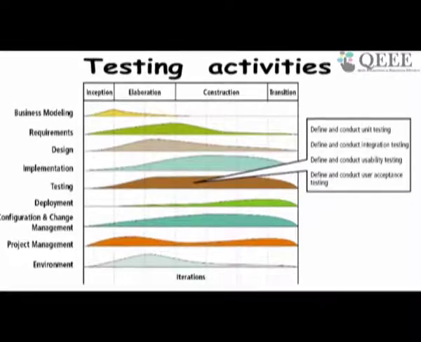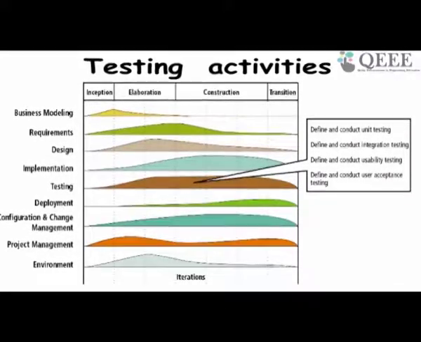But in the recent development processes, like the agile processes, rational unified process and so on, the testing activity nowadays is spread all over the development cycle. So what do the testers do initially?